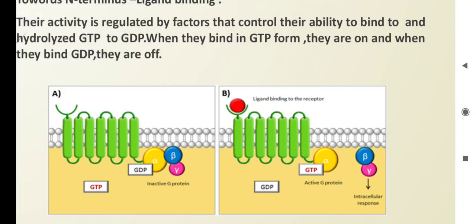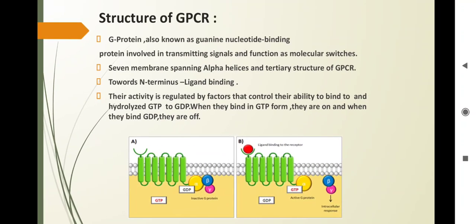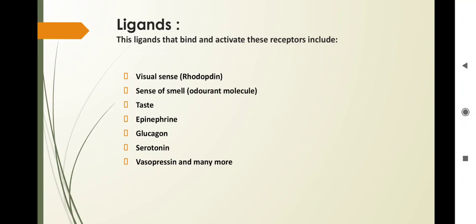Then GTP is hydrolyzed into GDP. And when there is no signal, they bind to the GDP form when they are off. So this is the simple regulation of GPCR.